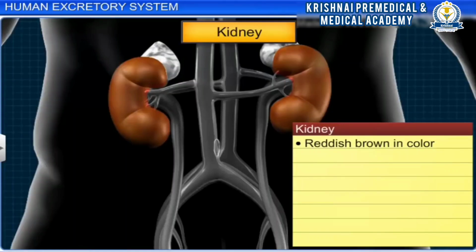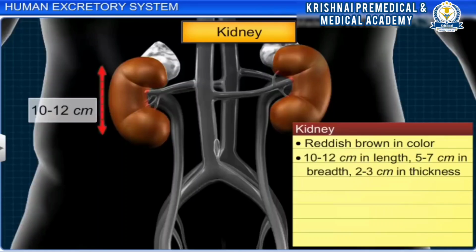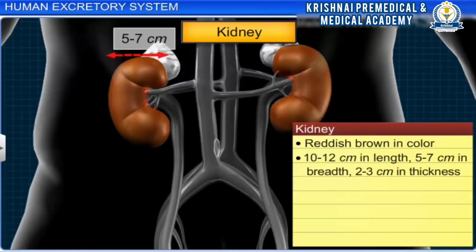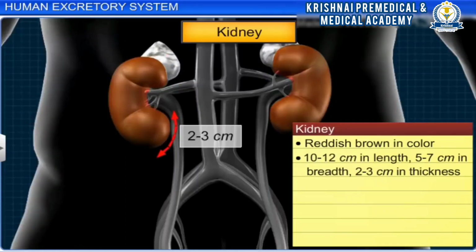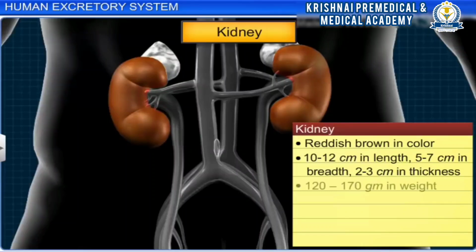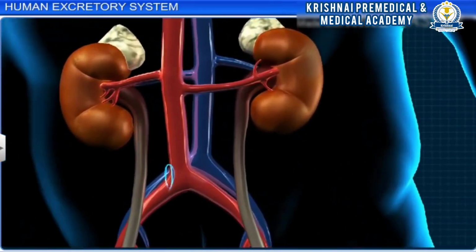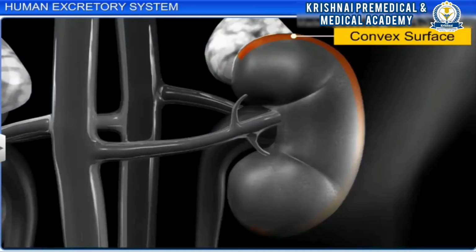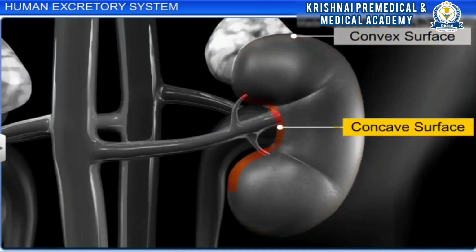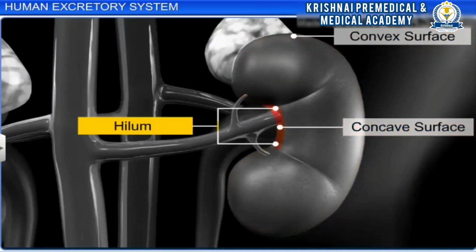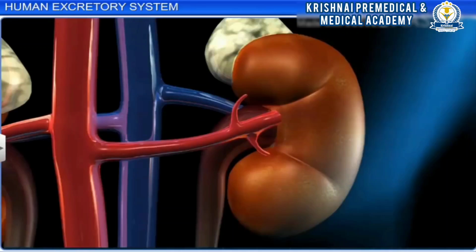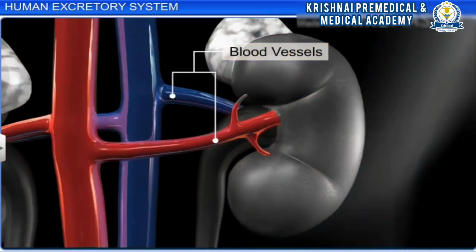The kidneys are reddish brown in color. In an adult, each kidney measures about 10 to 12 cm in length, 5 to 7 cm in breadth, and 2 to 3 cm in thickness. Each kidney weighs about 120 to 170 gram. The kidneys have an outer convex surface, and the inner concave surface of the kidney has a notch called the hilum, through which blood vessels, nerves, and ureters pass.